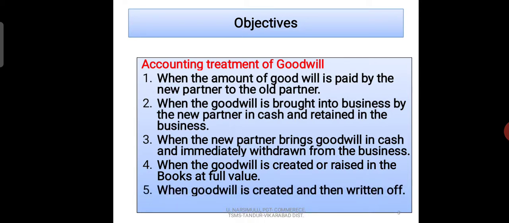Fifth, goodwill is created and then written off. So these are the 5 ways of recording goodwill in the books of accounts, depending upon the situation in the business or the terms and conditions when the goodwill is valued. Now first one.